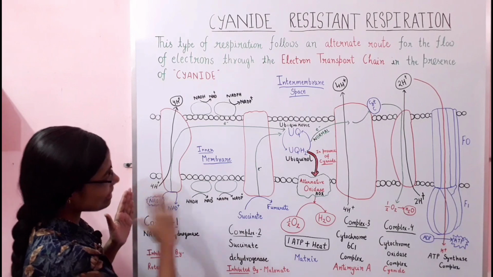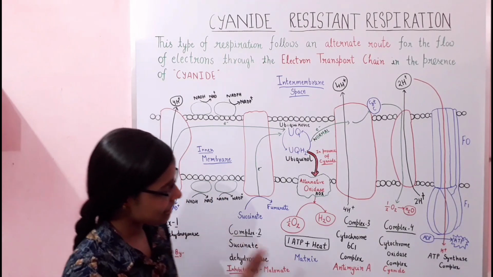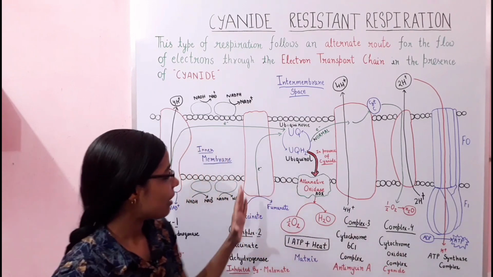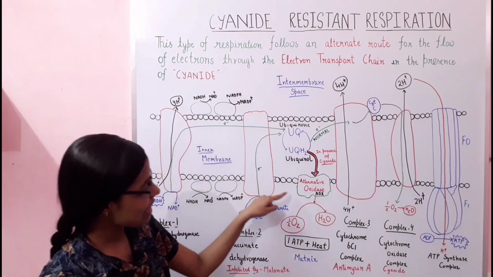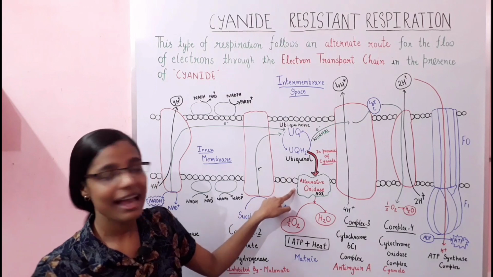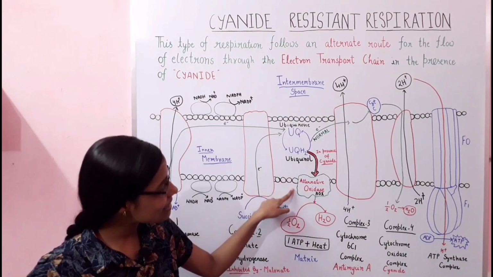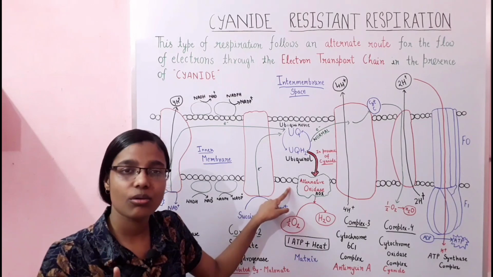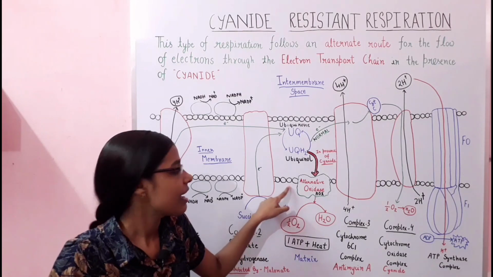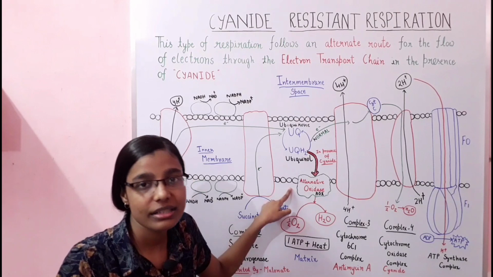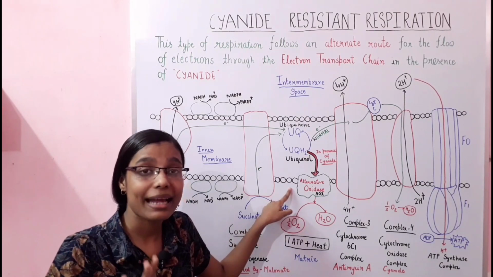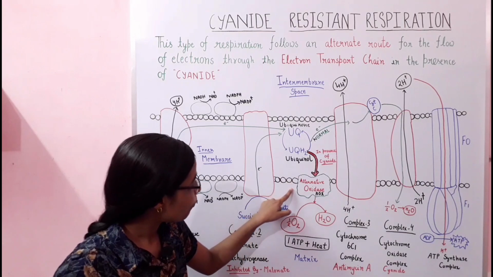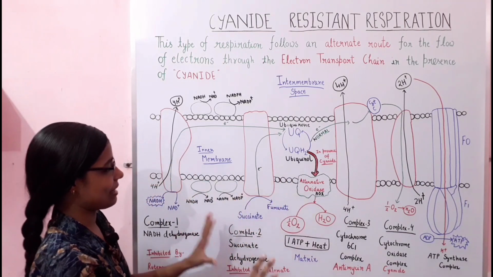So when there is the presence of an inhibitor like cyanide, what is happening in this case? Another enzyme comes into existence, that is your alternative oxidase, also called AOX. This alternative oxidase is encoded by the nuclear genome. Okay, so what happens in this case?